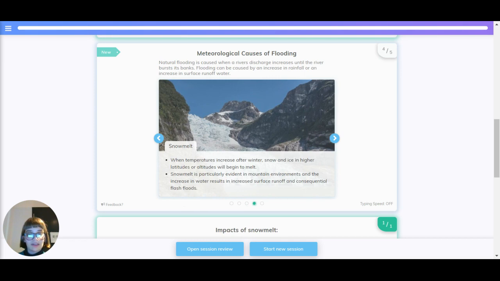When temperatures increase after winter, snow and ice in higher latitudes or altitudes will begin to melt. Snowmelt is particularly evident in mountain environments, and the increase in water results in increased surface runoff and consequential flash floods.